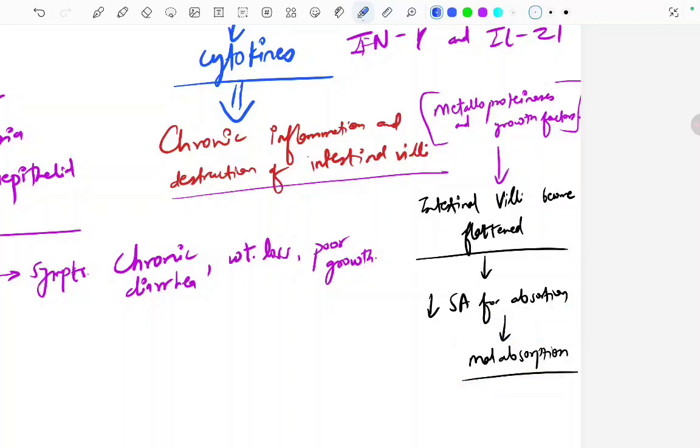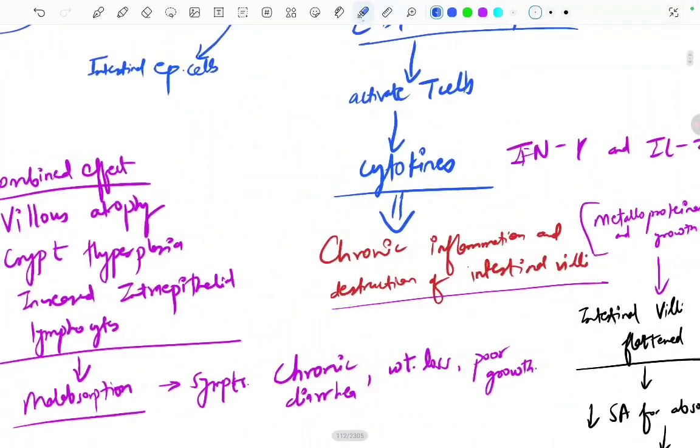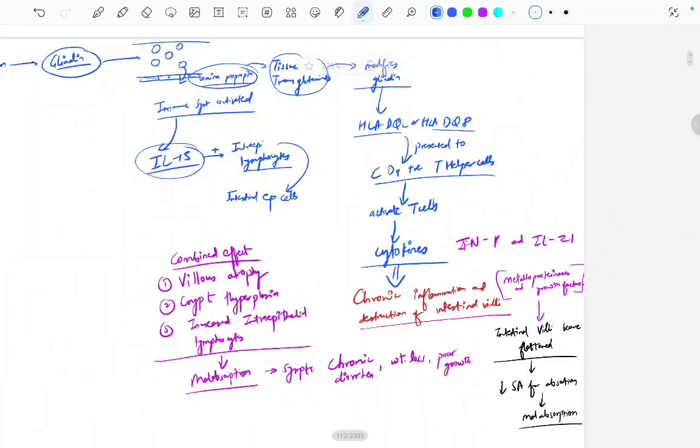Okay. Now this interleukin 15, no? Also we read, right, interleukin 15 here, which was released when the immune system was activated, and it was acting on the intraepithelial lymphocytes. It was stimulating the intraepithelial lymphocytes, right? So this interleukin 15 also disturbs the normal balance of intraepithelial lymphocytes by stimulating them.